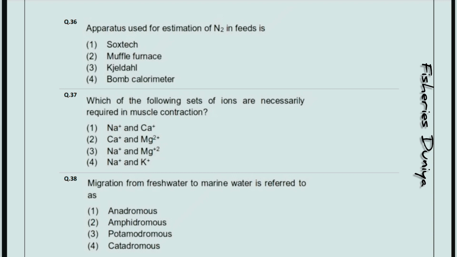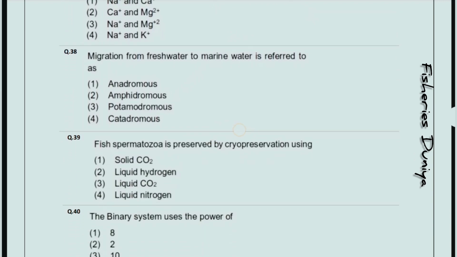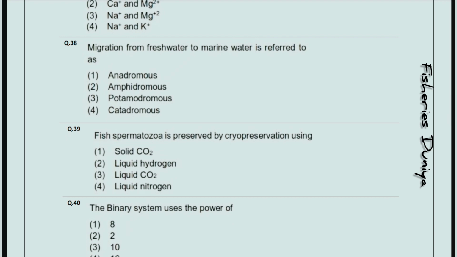Next, which of the following sets of ions are necessarily required in muscle contraction? So the correct answer is option number 2, calcium and magnesium. Next, migration from freshwater to marine water is referred to as. So the correct answer is option number 4, catadromous, and marine to freshwater, anadromous. Fish spermatozoa is preserved by cryopreservation using. So the correct answer is option number 4, liquid nitrogen.